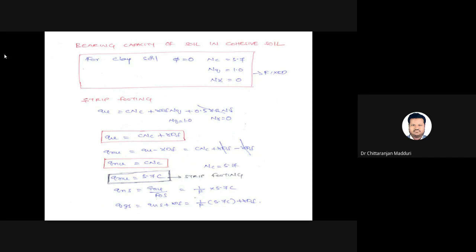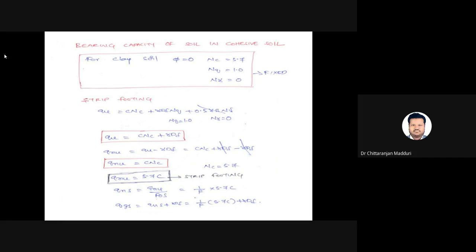Now, bearing capacity of cohesive soil. Cohesive soil means angle of internal friction equals 0. So for clay soil, φ value equals 0. For φ equal to 0, the bearing capacity factors Nc, Nq, Nγ are fixed.